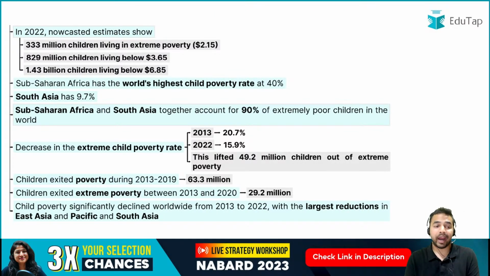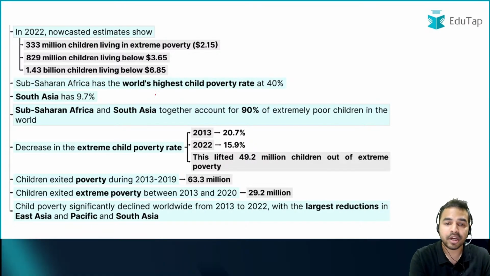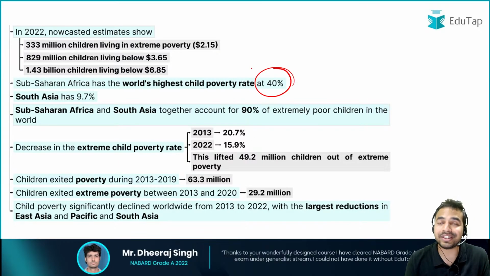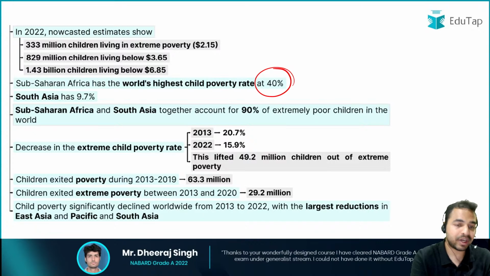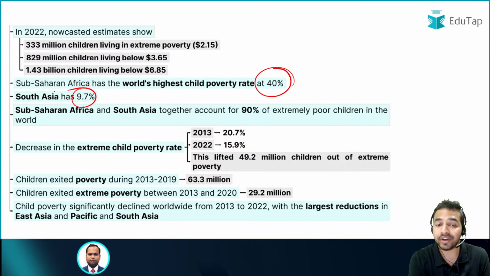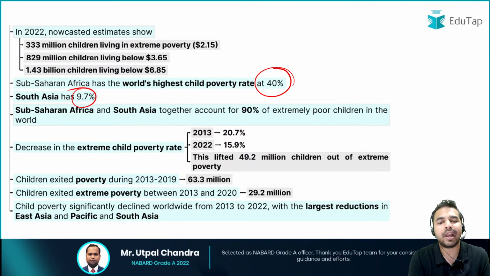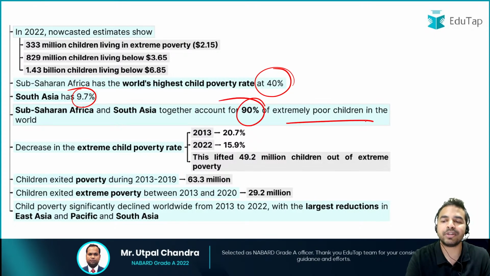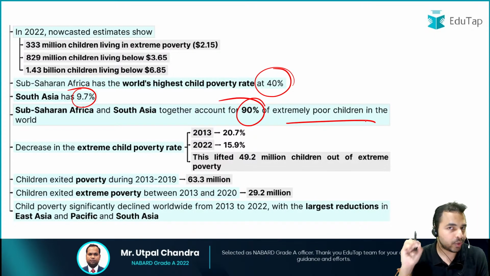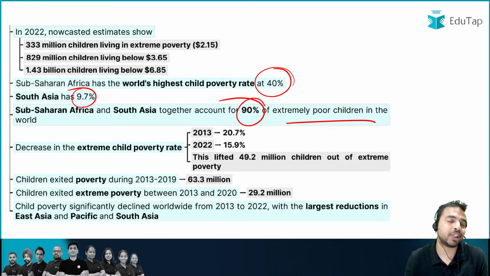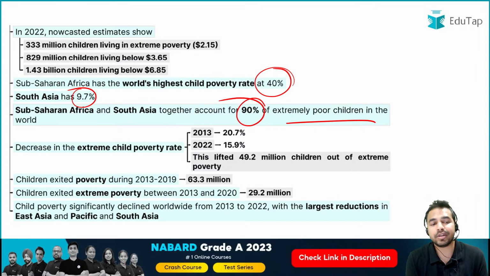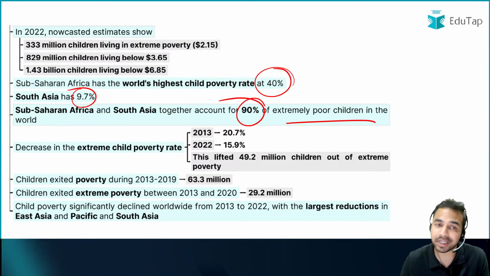Okay, and when I talk about this particular part, my dear friends, you can see here in Sub-Saharan Africa the rate is at 40%, which is really very high. If we talk about South Asia, the rate is 9.7%. If we combine Sub-Saharan Africa and South Asia, they account for 90% of the extreme poor children in the whole world. And you can see here that this kind of alarming situation is emerging in these two regions, that is Sub-Saharan Africa and South Asia.